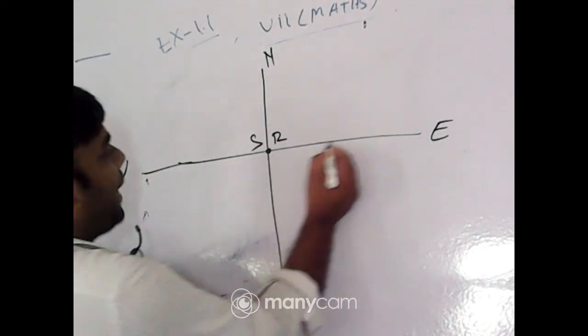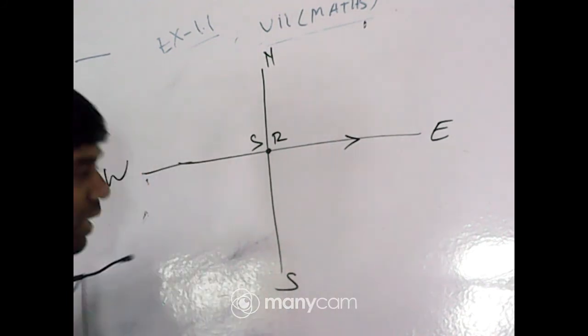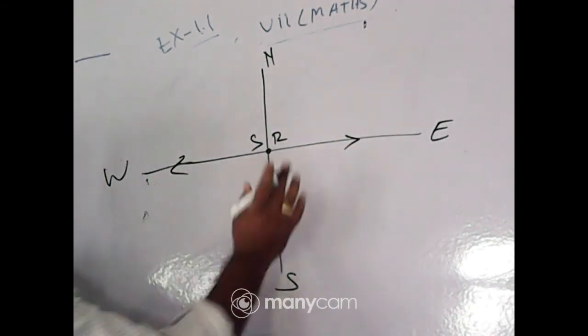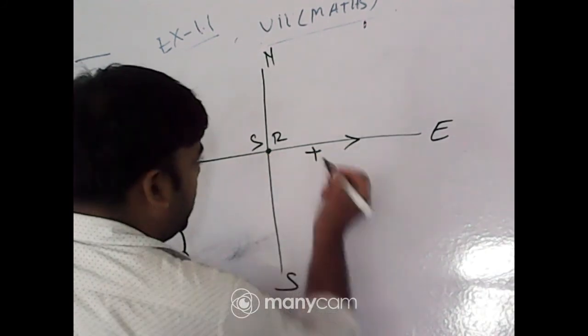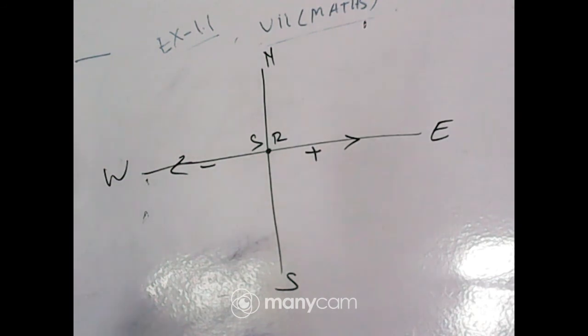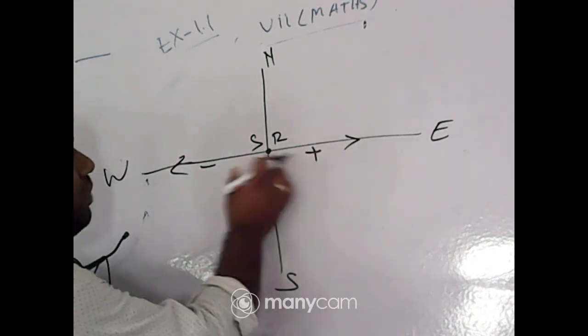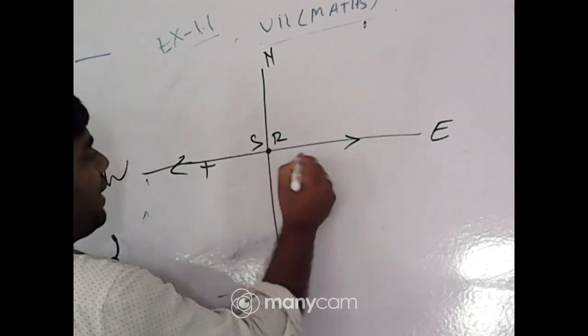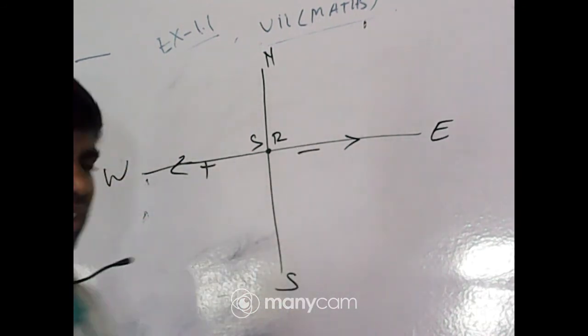Ram is moving along this direction and Sam is moving along that direction. If Ram's direction is taken as positive, then Sam's direction will be negative, and vice versa.